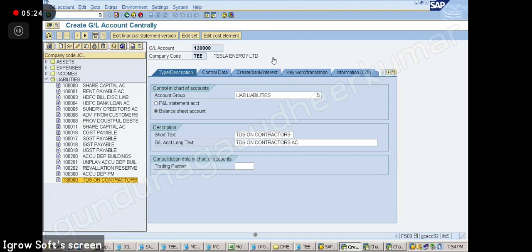Note down. Liabilities, balance sheet, TDS on contractors account. See, why am I not creating TDS on salary? Someone has already created it.